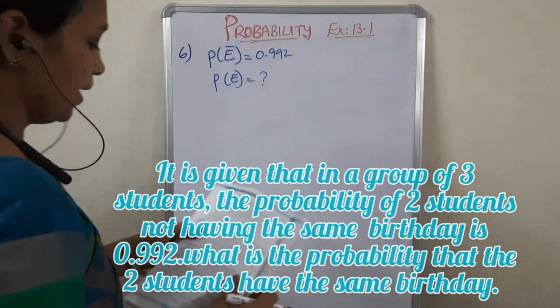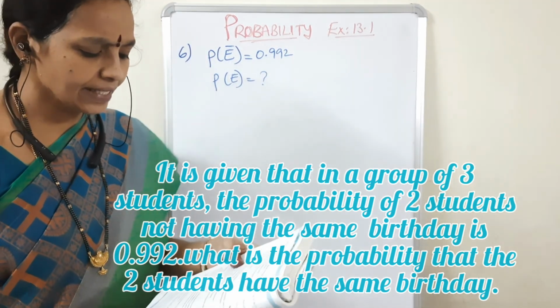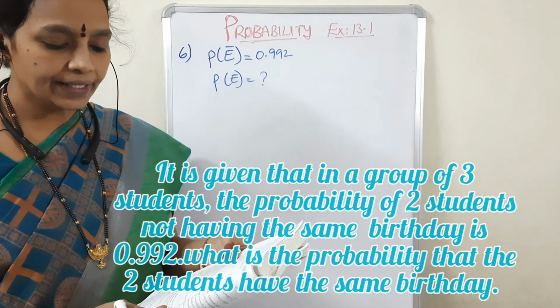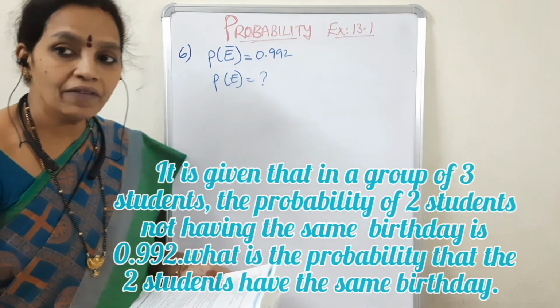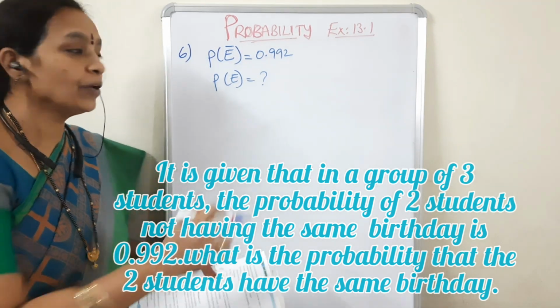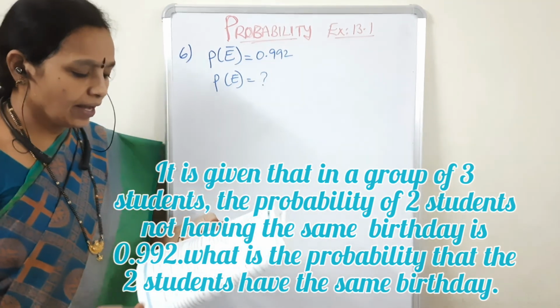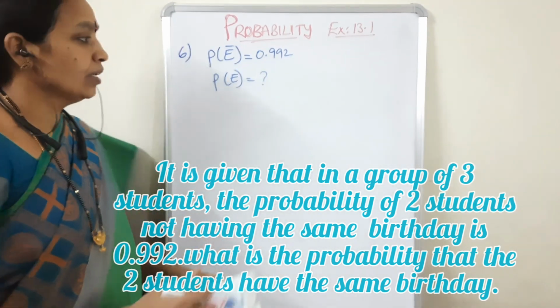Okay. Next, coming to the sixth question. It is given that in a group of 3 students, the probability of 2 students not having the same birthday is 0.992. Not having the same birthday means P of not E. P of not E is given as 0.992. Then what is the probability that the 2 students have the same birthday?